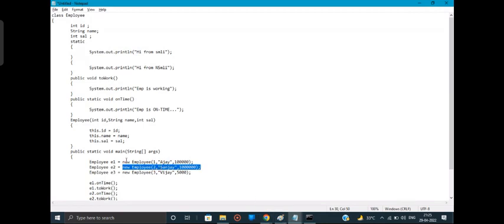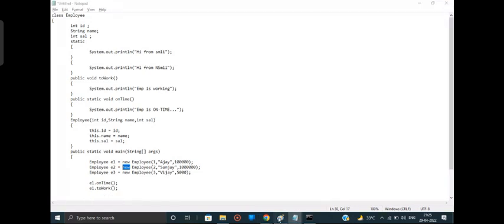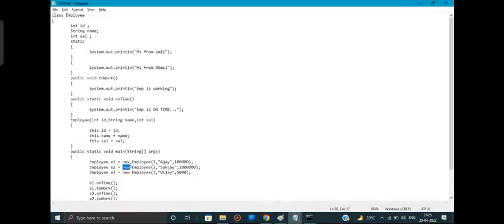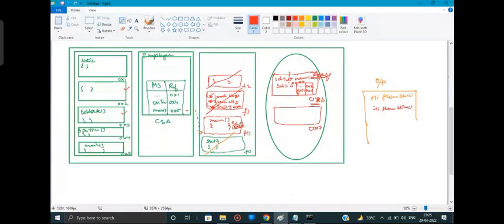Because of this new keyword, what will happen? A block will be created, one block. 0x7. What next? Because of the constructor. I don't want to give 0x7. I want to give some other reference ID. There is no space inside my main method to write 0x6 only.